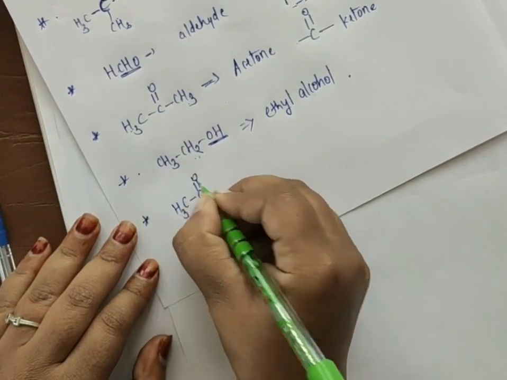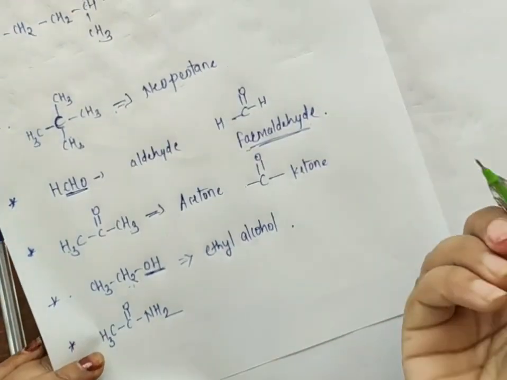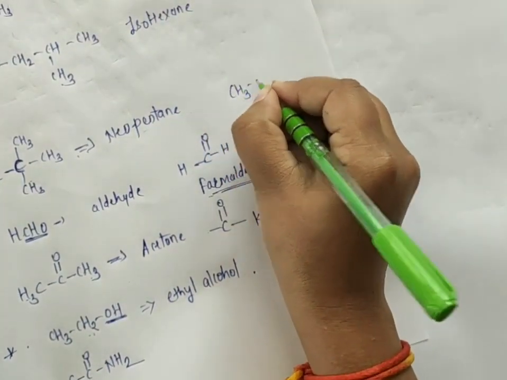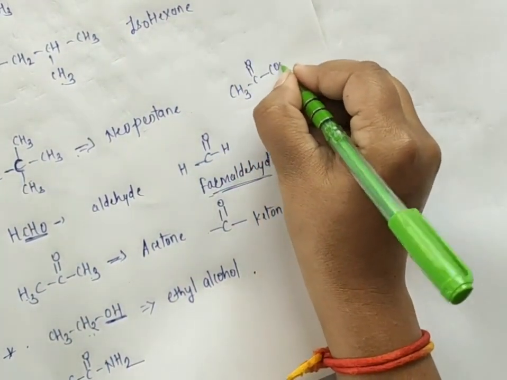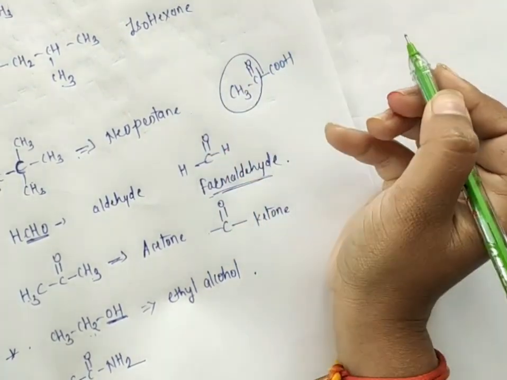Next, CH3, C double bond O, NH2. I told you acetic acid is CH3, C double bond O, COOH. This is your acetic acid and this group is called the aceta group.